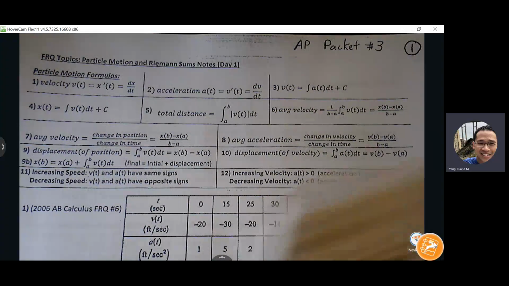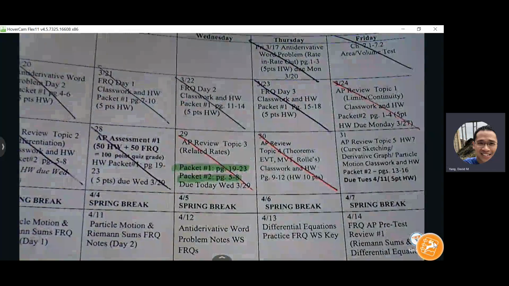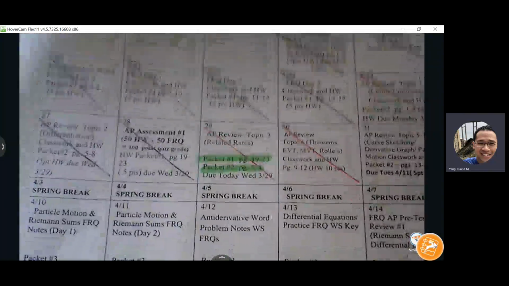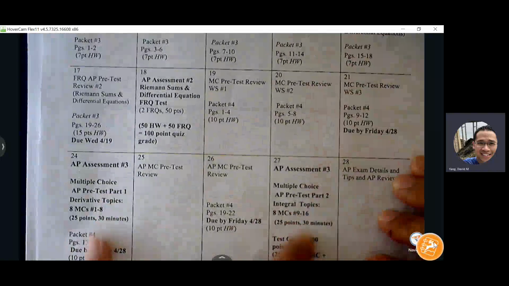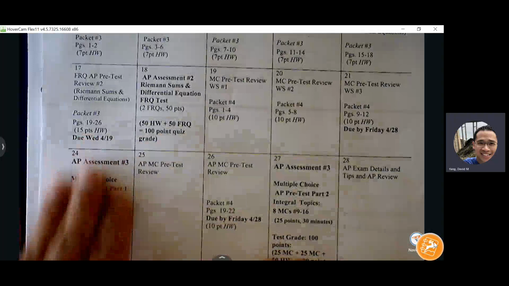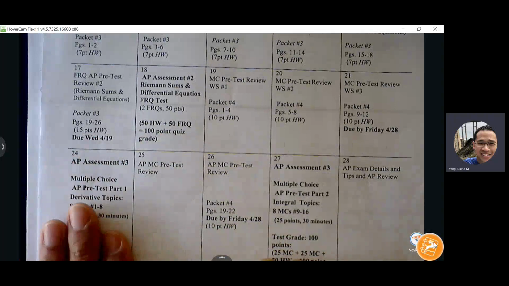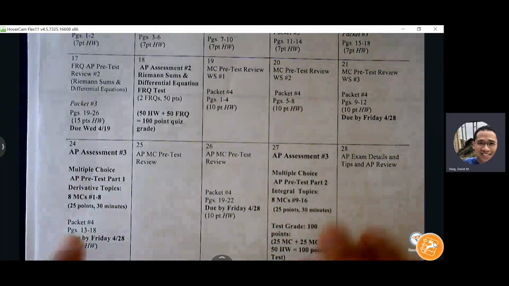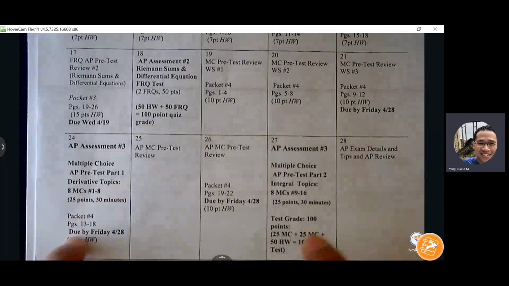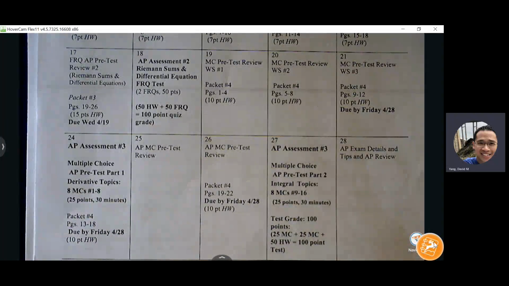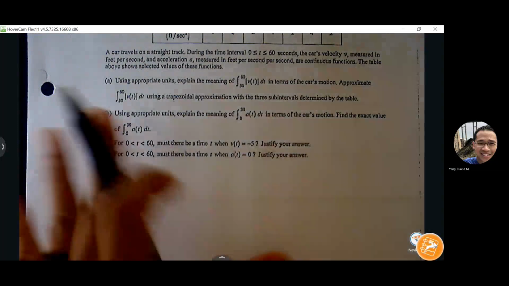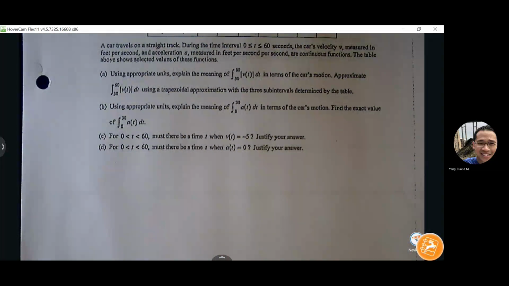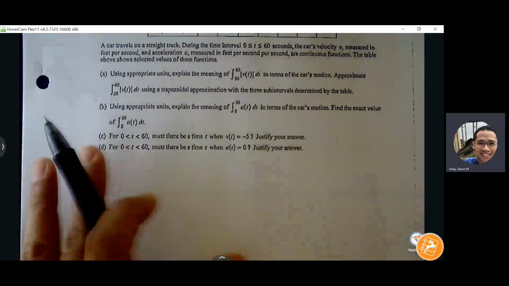And then again, for this next quiz, you will get a formula sheet, but for the multiple choice test, I'll tell you which form to focus on. You should be focusing on the first semester derivative rules, and then second semester integral rules. You will have to memorize those rules. They will not be available for you to use on the test. Okay.